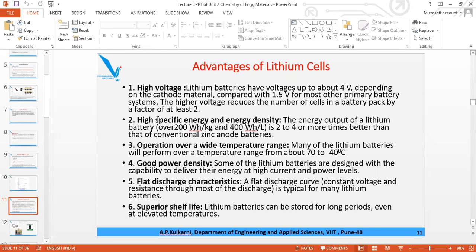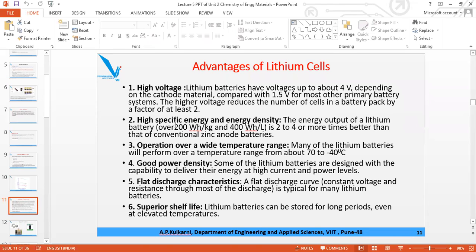are used when you do the gravimetric analysis and the volumetric analysis respectively. So what is specific energy? How much energy they can store: 200 watt hour per kg. Gravimetric means per kg and volumetric means per liter. WH stands for watt hour, W is capital, H is small.